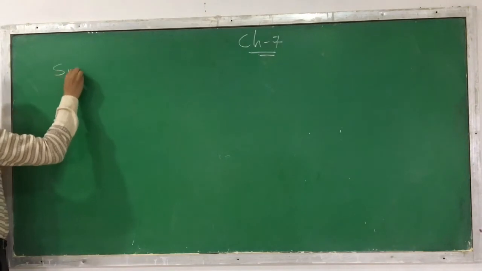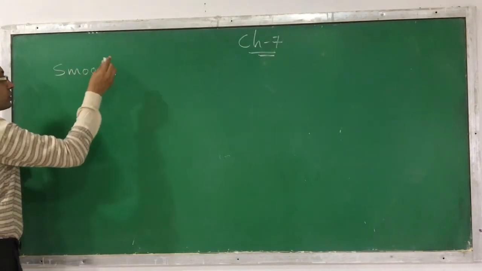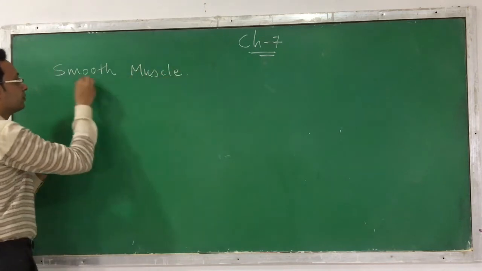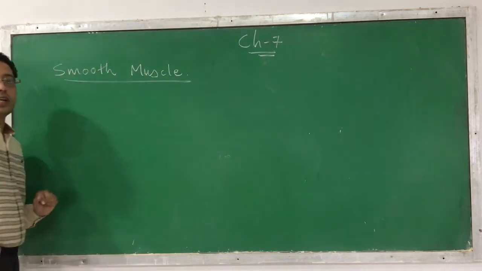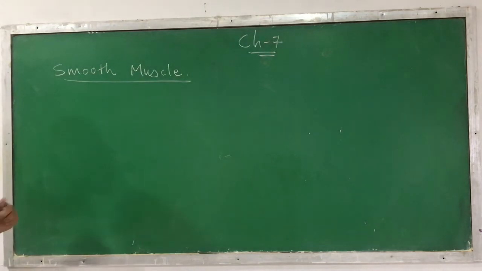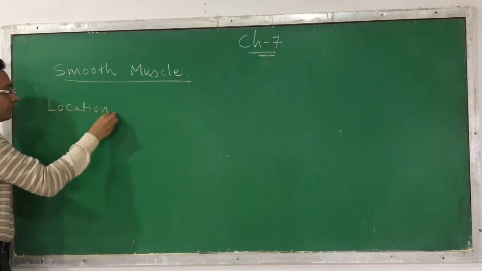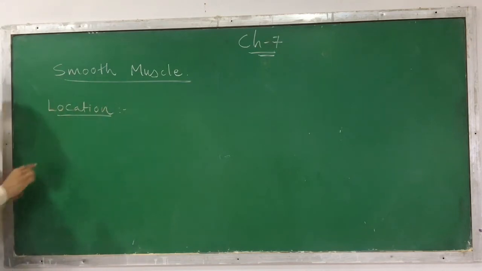Another kind of muscle is called the smooth muscle. Okay? So, what are the smooth muscles? What is the location of these smooth muscles? First of all, we discuss where it is present.